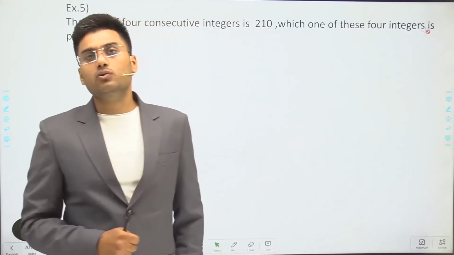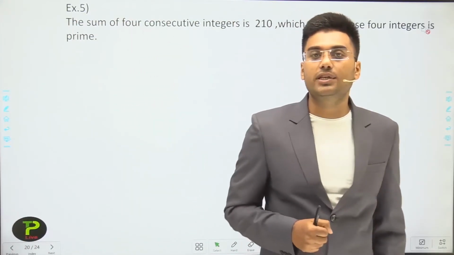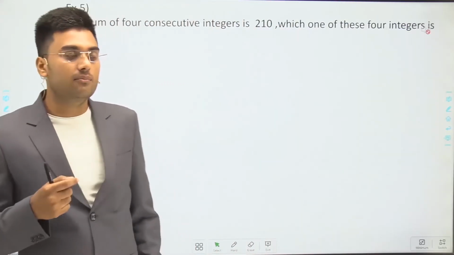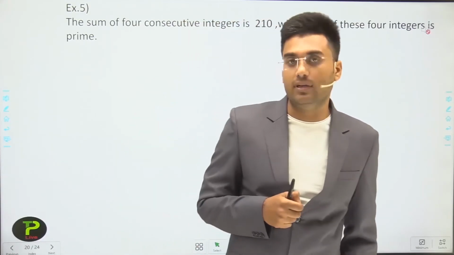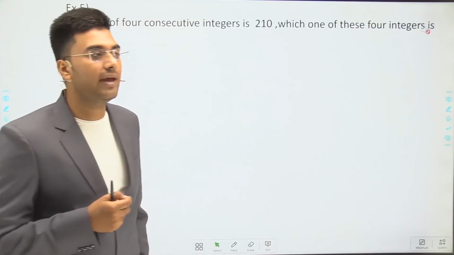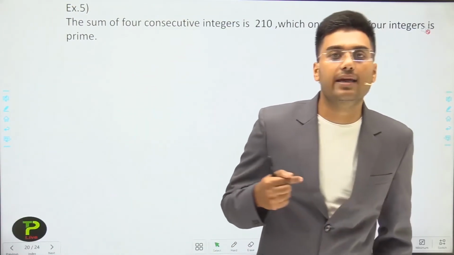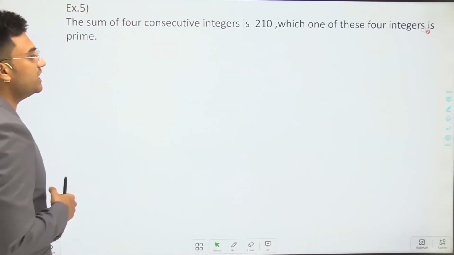Before assuming the consecutive numbers, you have to know what consecutive numbers are. Consecutive numbers are those integers which have a difference of 1. Means if x, then the next consecutive number of x is x plus 1, then next is x plus 2, then next is x plus 3, and so on. We have to assume 4 consecutive integers.